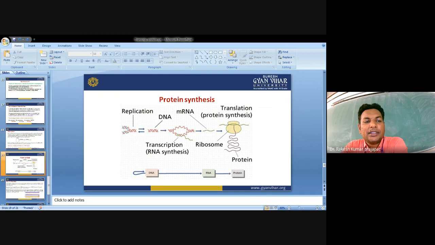The second stage is initiation, where the small subunit of the ribosome binds to the 5' end of the mRNA with the help of initiation factors. Then elongation: the next aminoacyl tRNA will bind to the ribosome along with GTP and elongation factors. Third is termination, where the stop codon at the A site terminates the process.